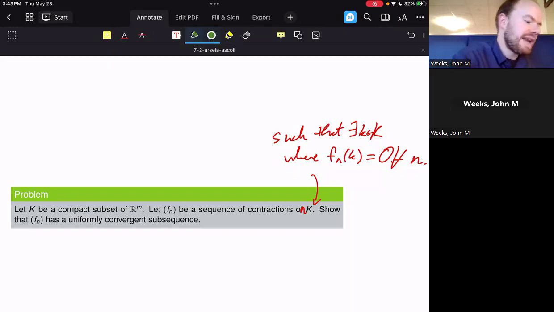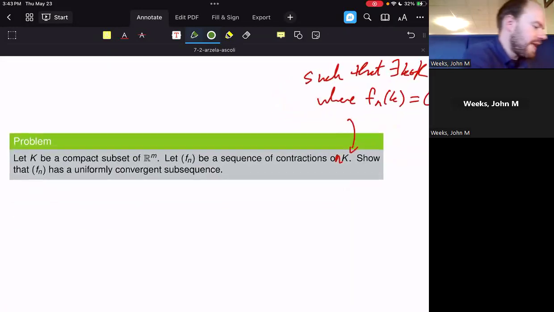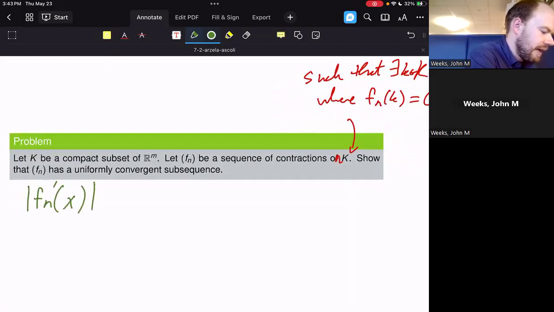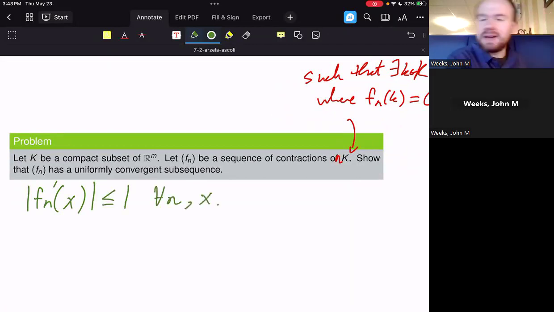So first, we're looking at a sequence of contractions. We recall that that means that we have the absolute value of F sub n prime of x is less than or equal to 1 for all n, and for all x, in fact, for all values that are considered here. So we have this kind of growth constraint on what our functions can be. How is that going to be useful?